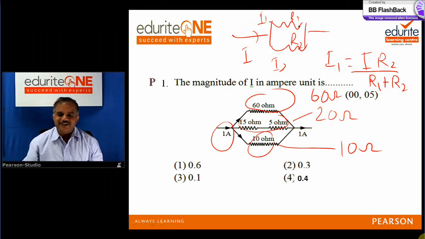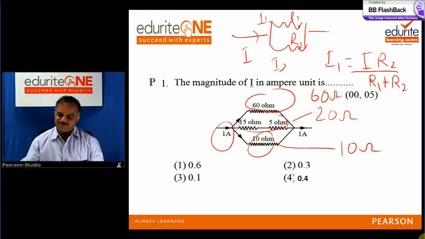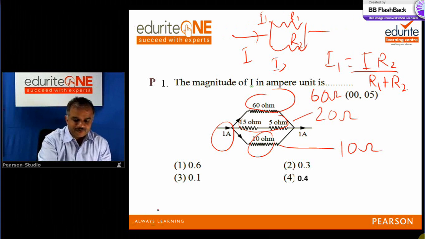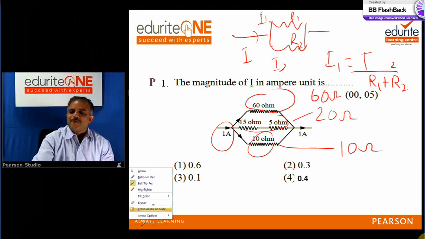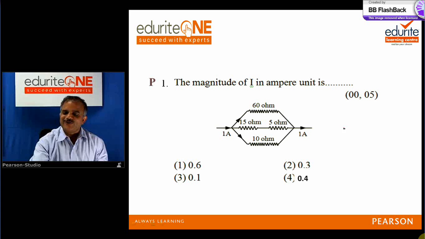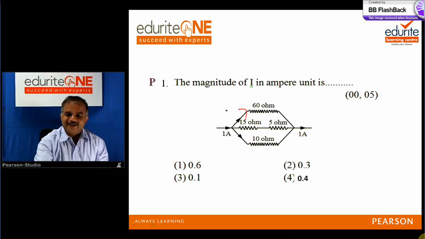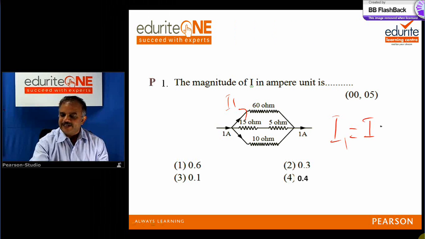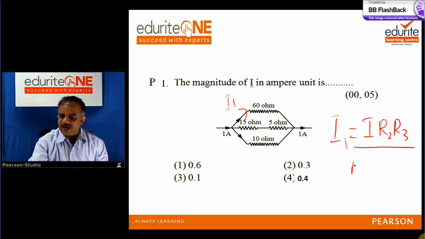Those who have good memory can also go for an advanced formula. When 3 resistors are there, I can use this formula: current in any one branch is the main current into the product of the other 2 resistances, divided by the sum of the resistances taken 2 at a time.